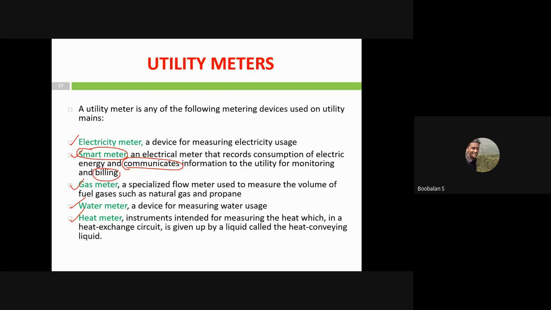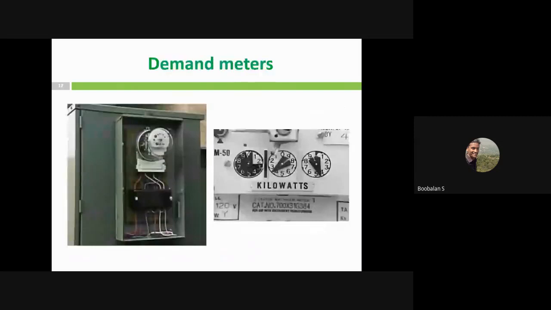I'm not going to explain my energy meter, right? People already know well about energy meters, how they work and how they get data. So I'm not going to go much into utility meters. Now I'm just moving on to a different kind of meter, and this is what is called my demand meter.